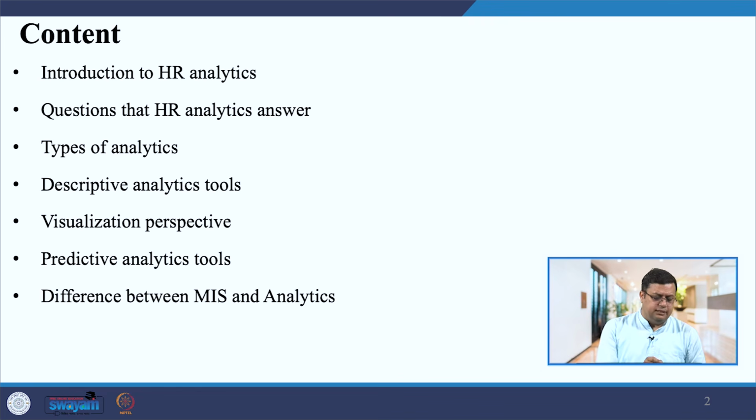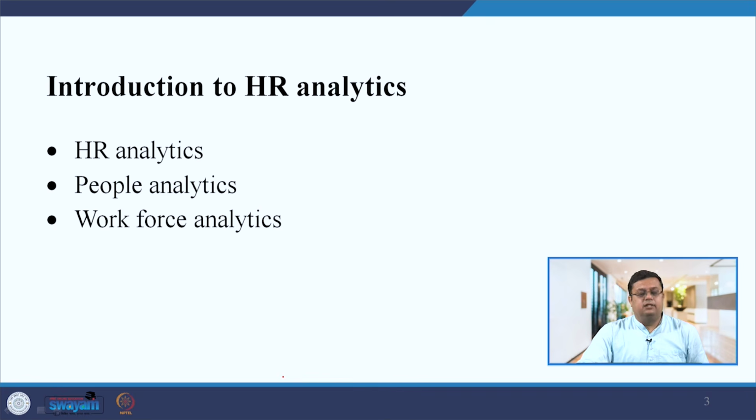Here you can see there are 4 types of analytics: descriptive, and then the tools of descriptive analytics and how you can visualize, then predictive analytics. Then the questions that an HR manager should answer, the types of analytics, and the difference between MIS and HR analytics. So, these are the things that we will cover in this session. Let us start with the introduction to HR analytics.